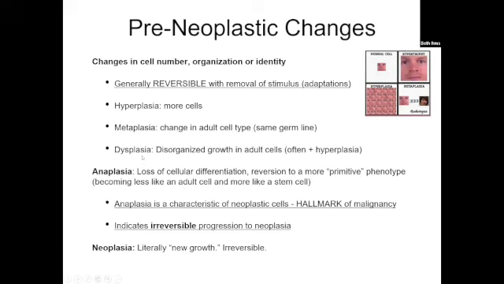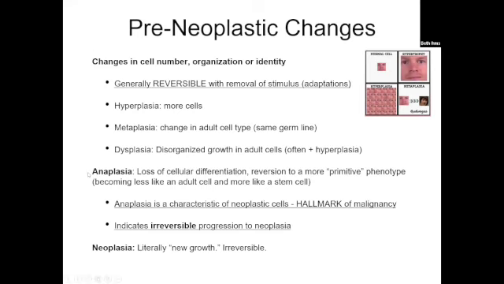Dysplasia, this is a new one. Dys means abnormal, like dyspnea is abnormal breathing. I'm having trouble breathing. Dysplasia is abnormal or disorganized growth in adult cells. These are usually cells that are under conditions of extreme proliferation, so there's often hyperplasia and dysplasia. We've been asking these cells to proliferate unreasonably for a long time in a large area, and so there's some disorganization coming, but that is reversible if we remove the stimulus.